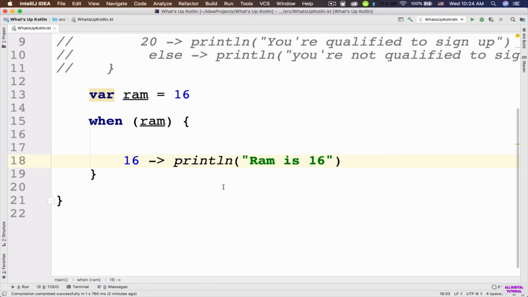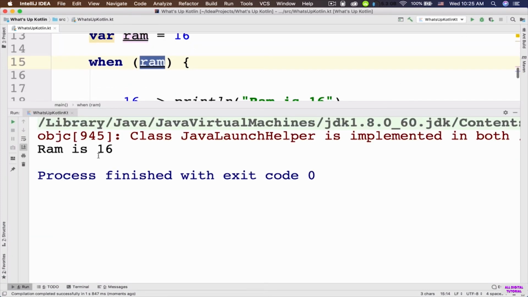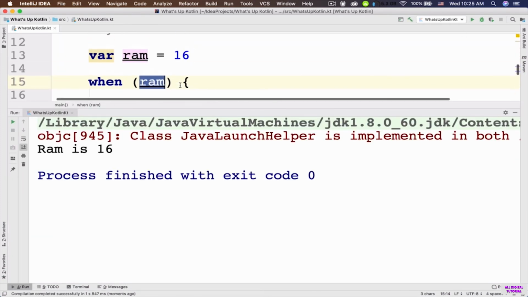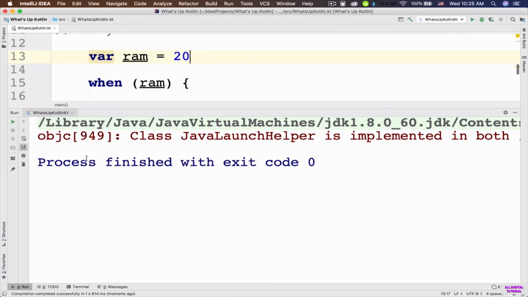Here, I don't want to specify an else statement. I just want to print the value RAM is 16 to the console if the value of this RAM variable is 16. So if the value of the RAM variable is not 16, I don't want anything to happen. So let's go ahead and run the app. Now this value is outputted to the console. RAM is 16. So if I change the value of the RAM to, for example, 20, and if I run the app, you can see that nothing is going to happen. Nothing is outputted to the console.